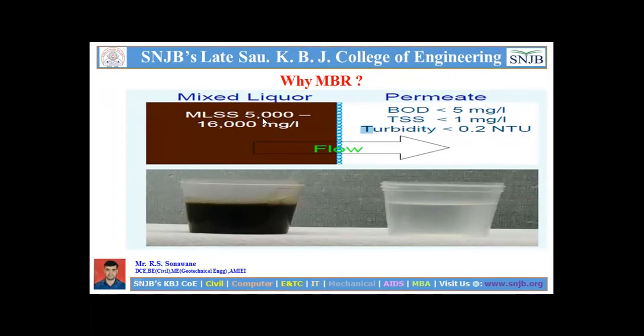If the sewage has 5000 to 16000 mg per liter of MLSS, after passing through the membrane it gives the permit result: BOD less than 5 mg, total suspended solids less than 1 mg, and turbidity less than 1 NTU. This is very helpful for the purity of water. Here you can see an example of MLSS, how much MLSS is there, and after passing through the MBR membrane it gives such water.